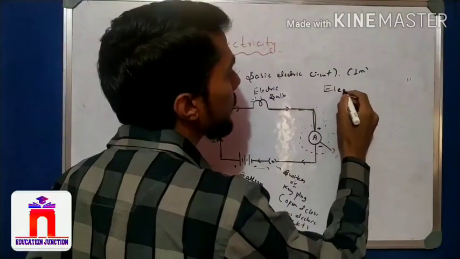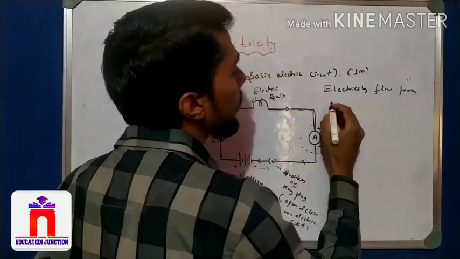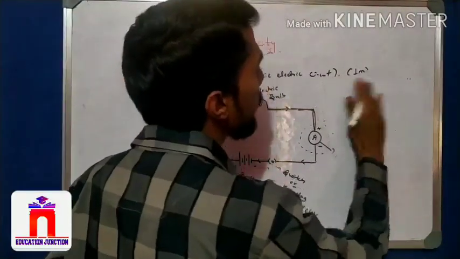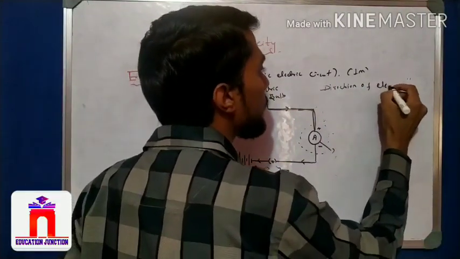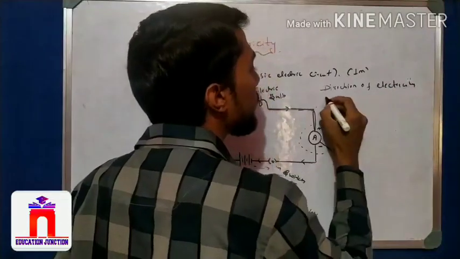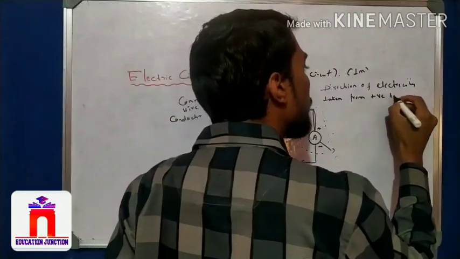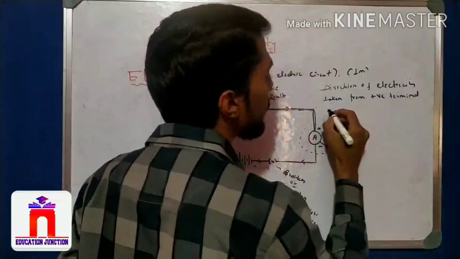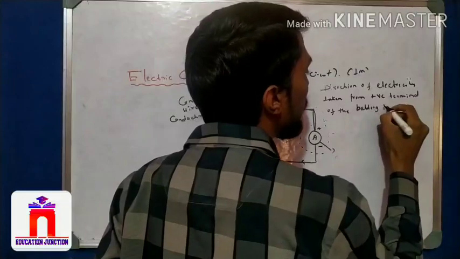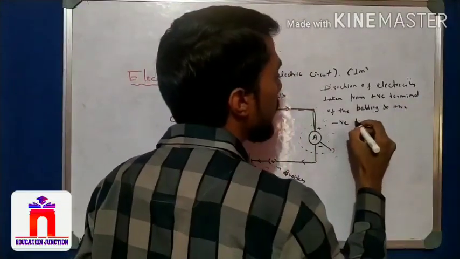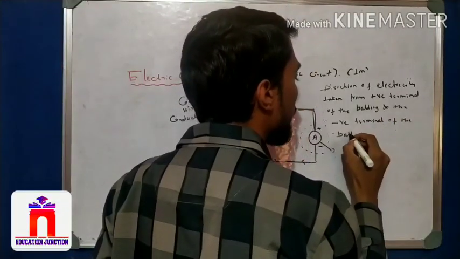The direction of electricity is taken from the positive terminal of the battery to the negative terminal of the battery.